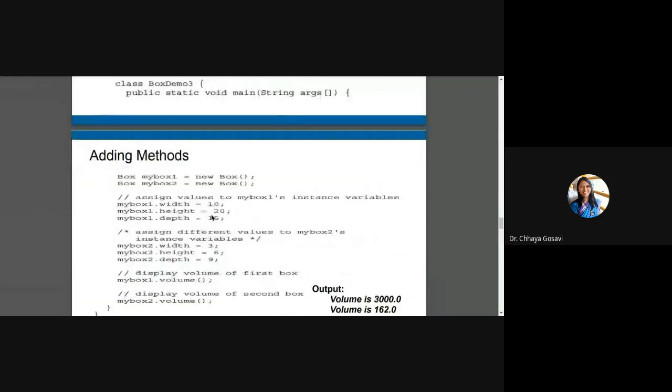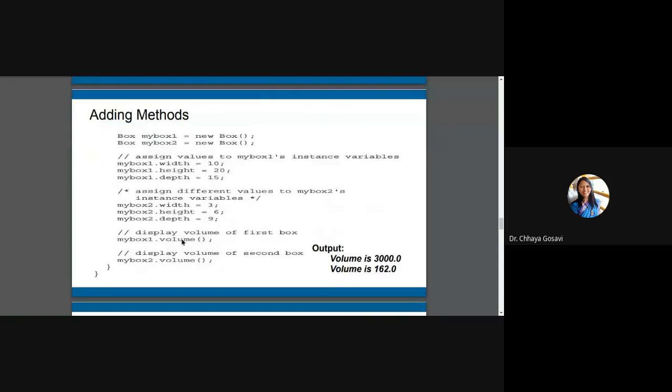And this is BoxDemo. Here I am assigning some values to these variables. Another variable is created, so myBox1 and myBox2 are two objects created with these variables. And you can call the volume method for myBox1 and myBox2. Just now we have called the birthday method for P1 and P2. In the same way, for all the variables, any type of objects, you can call the methods.